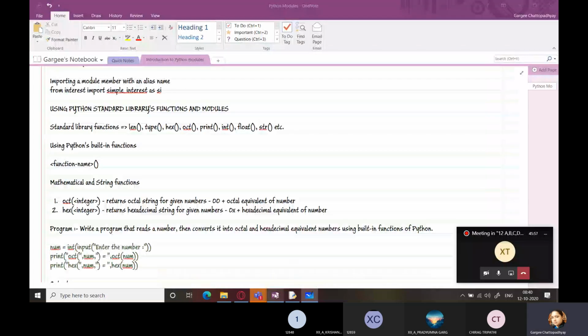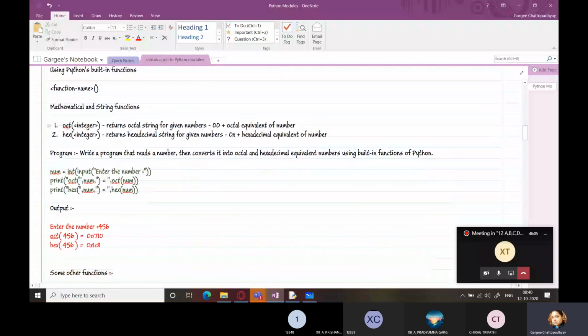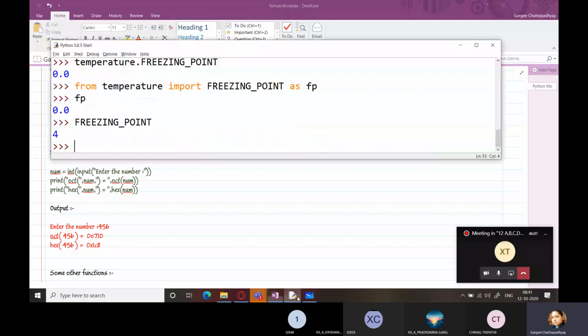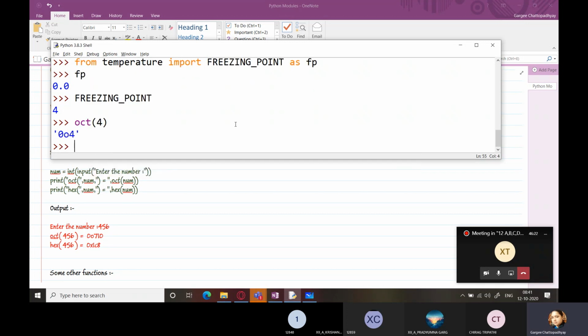Okay, so we are going to see some mathematical and string functions. As you can see here, you can see oct and hex. I bet you might not have used this. The oct function is used for converting any number to octal. For example, I write oct 4. It will convert 4 into octal.